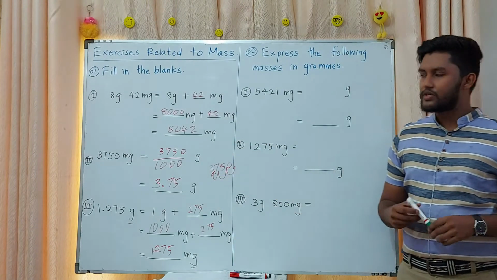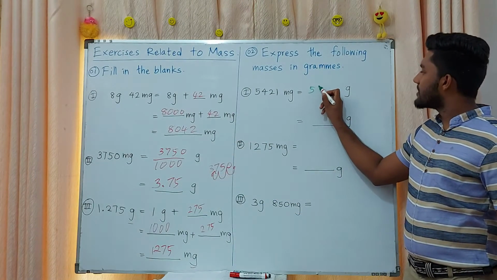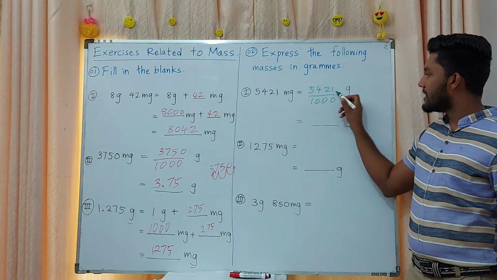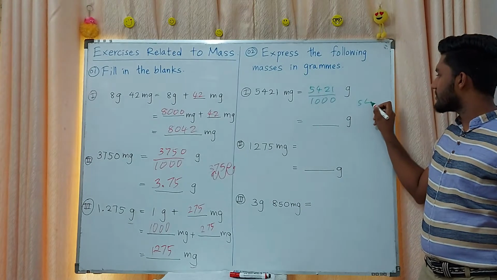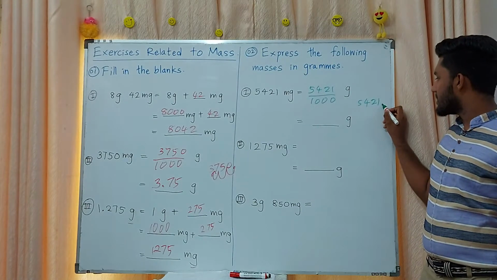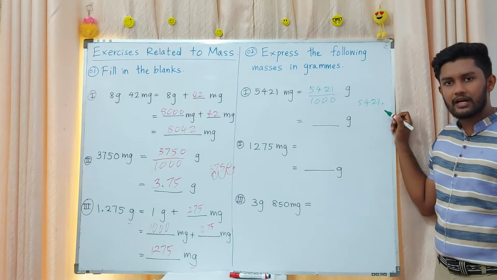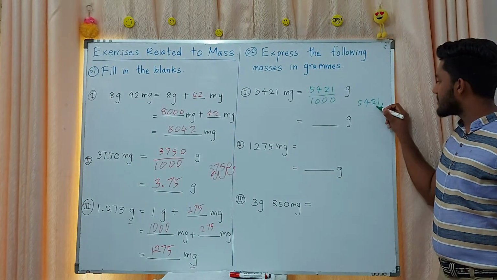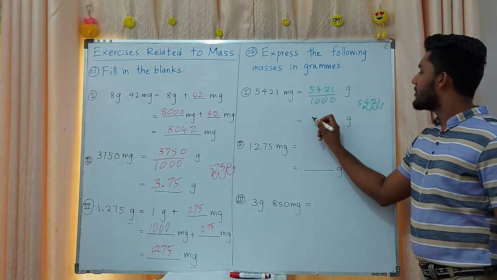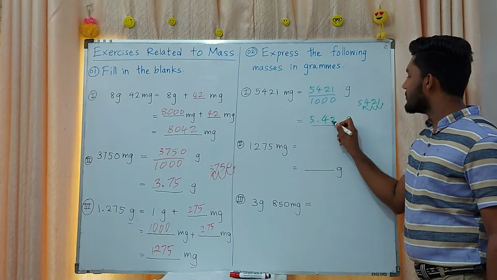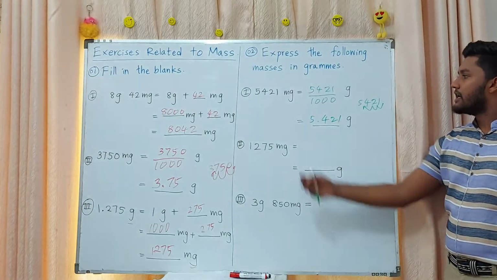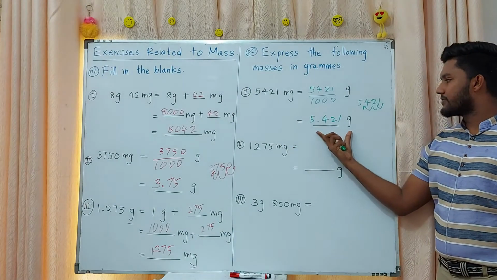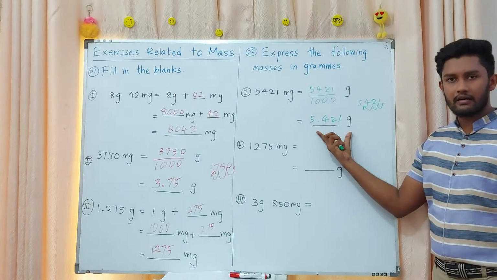You want to do the division. Then 5421 divided by 1000. That means the decimal point is at the back, and it goes frontward 3 times when divided by 1000. 1, 2, 3. Right? 5.421 is the answer. Then 5425 milligrams is equal to 5.421 grams.